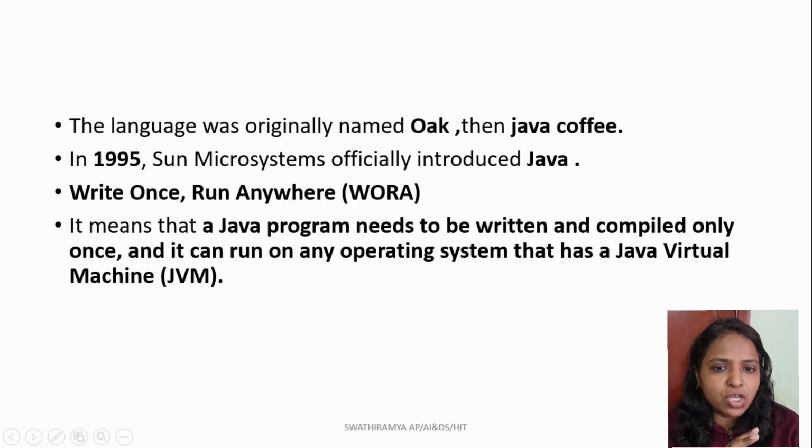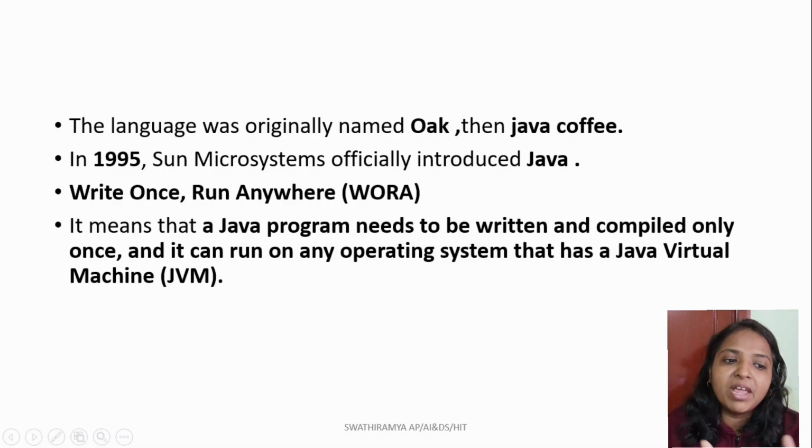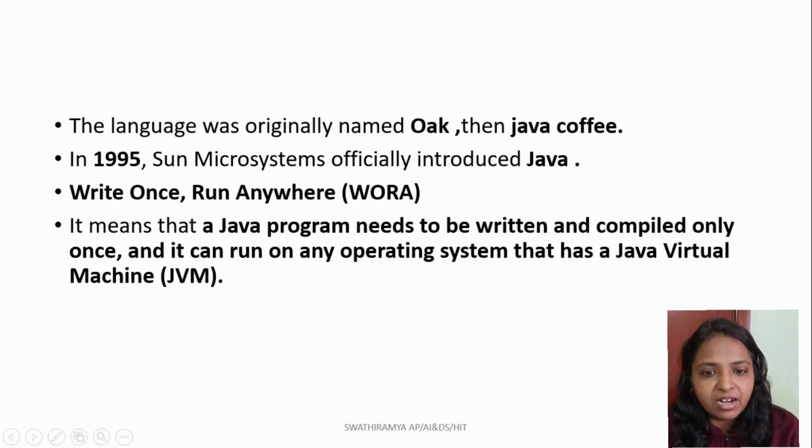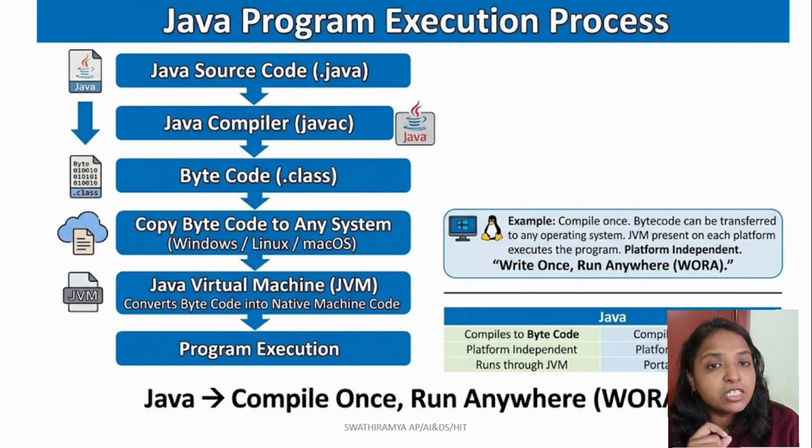Suppose I write a Java program on a Windows computer. Normally a program written specially for one operating system may require changes or some modification before it can run on another operating system. But Java follows a different approach. The Java source code program is compiled into bytecode.